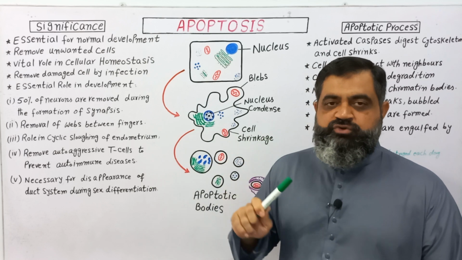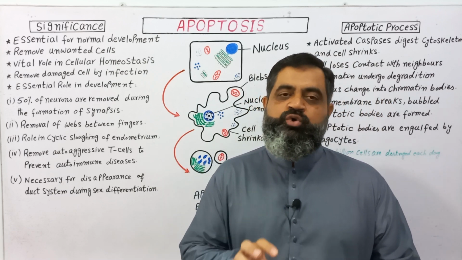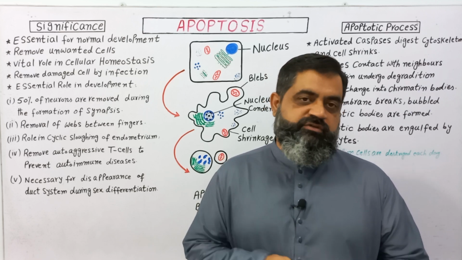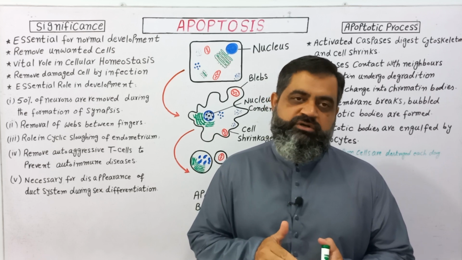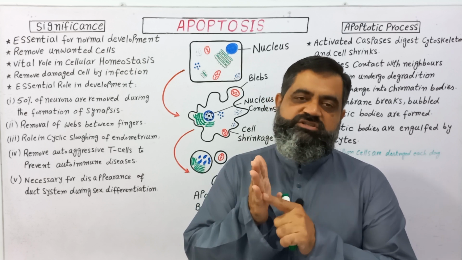This process also removes the skin or web from our fingers and from toes during development. So when we are in the womb and our development is taking place, our fingers after formation are joined with each other.